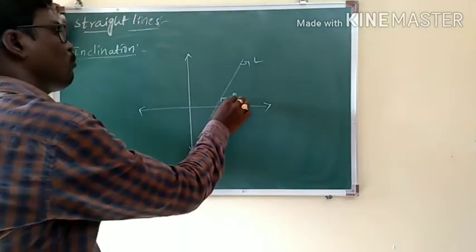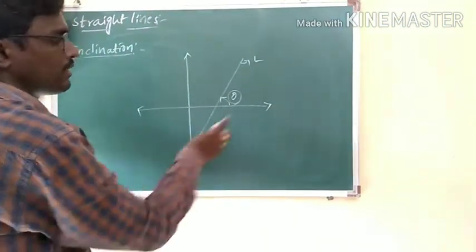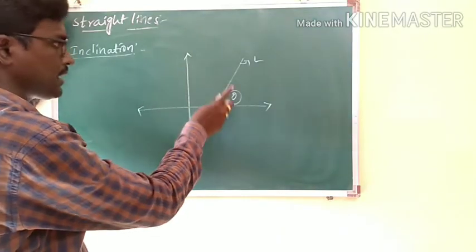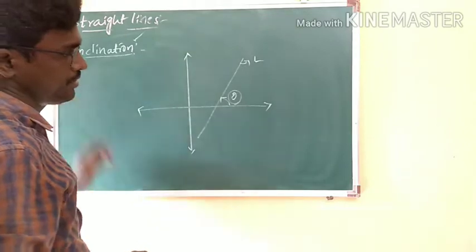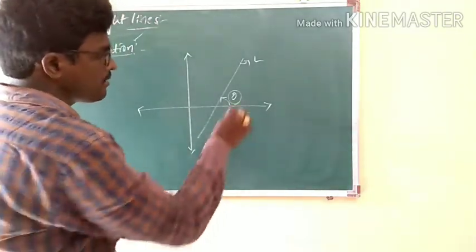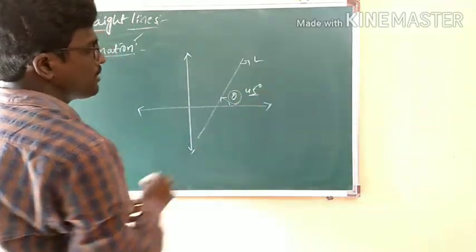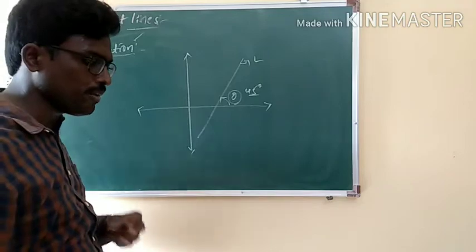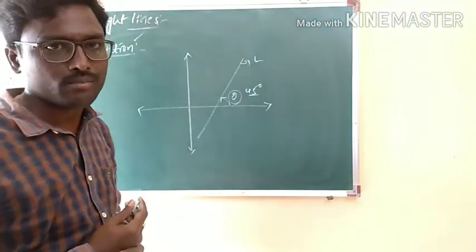Then that particular angle made with the positive direction of the x-axis is said to be the inclination. Means suppose some line L is making a 45 degrees angle with the positive direction of the x-axis. Then its inclination is said to be 45 degrees.